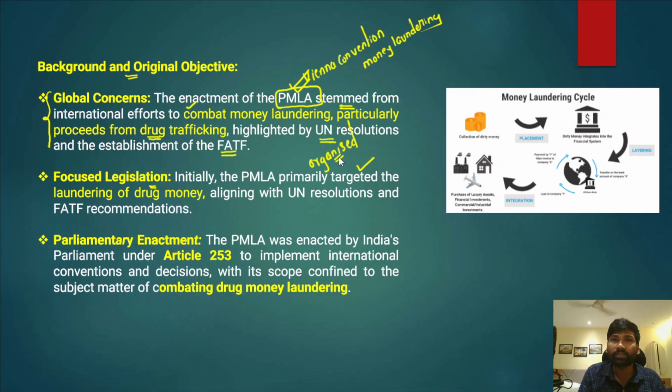The Vienna Convention and all other global organizations wanted to combat illicit money entering the mainstream economy. Because of that, it is said to be a focused legislation, because the Prevention of Money Laundering Act primarily targets the laundering of drug money, aiming with UN resolutions and Financial Action Task Force recommendations.